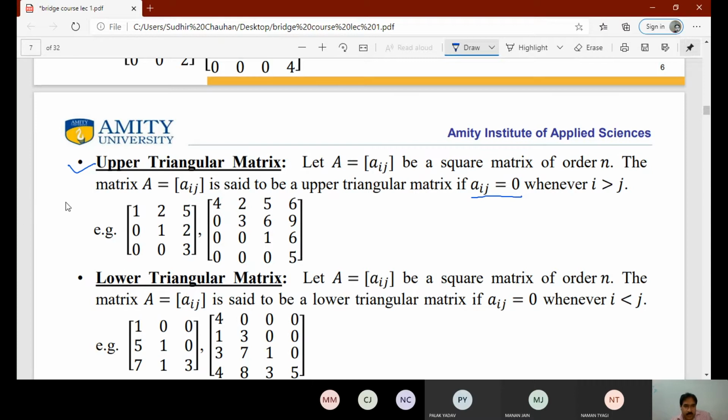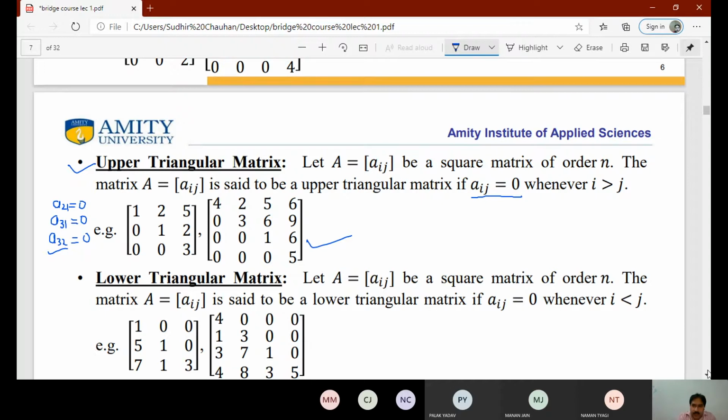For example, if we see here, we take A21. So i is 2 and j is 1. So here i is greater than j, so it should be equal to 0. A31 should be equal to 0. A32 should be equal to 0. So whenever i is greater than j, Aij is equal to 0. Such matrices are called upper triangular matrices, or in simple words you can say below the diagonal all the elements are 0. So it is an upper triangular matrix. You can see in this example also.